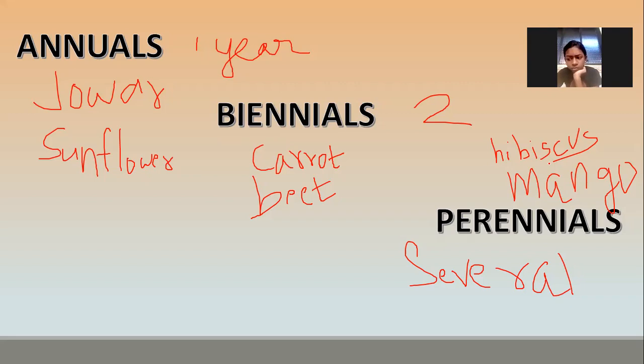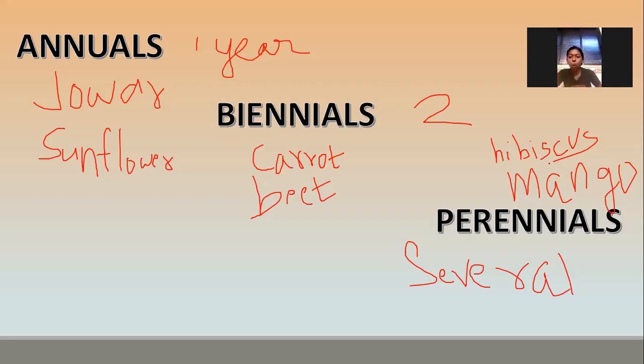They are annuals, biennials, perennials. Annuals means they complete their life cycle within 1 year. Biennials means they complete their life cycle or they live for 2 years. And perennials means they live for several years. So is this clear? This much part is clear? Any doubt?